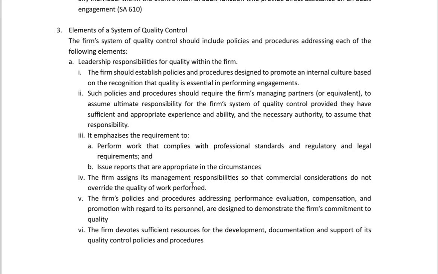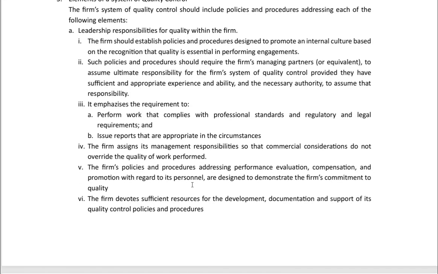Third, it emphasizes the requirement to perform work that complies with professional standards and regulatory and legal requirements and issue reports that are appropriate in the circumstances. The firm assigns its management responsibilities so that the commercial considerations do not override quality of the work. Means commercial consideration should never override the quality.